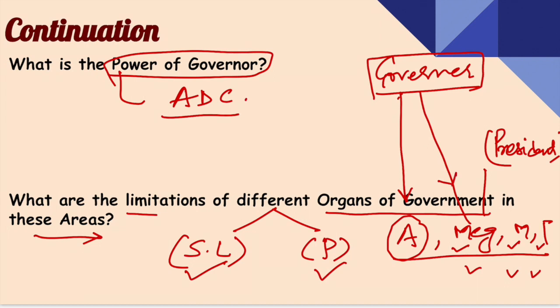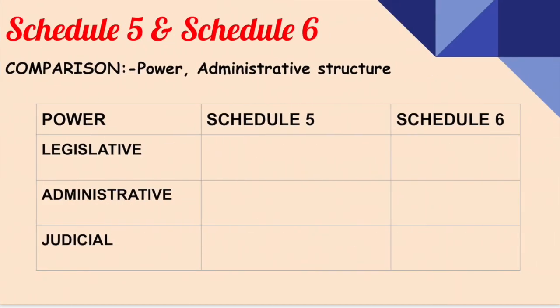Understood? Now, what you need to remember is that in the case of Meghalaya, Mizoram, Tripura, it is parliamentary law and the president, okay, P and P. P for president, P for parliamentary law. However, in other cases, the governor is the ultimate authority to decide whether the law will be applicable in these autonomous district councils or not. Now, we will compare Schedule 5 and Schedule 6. It can be asked directly in the mains examination also, okay?